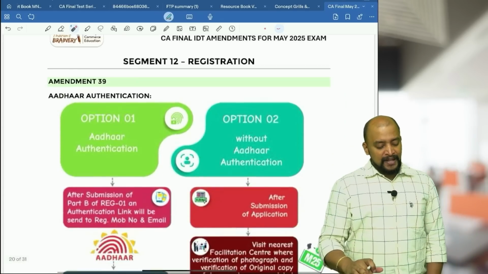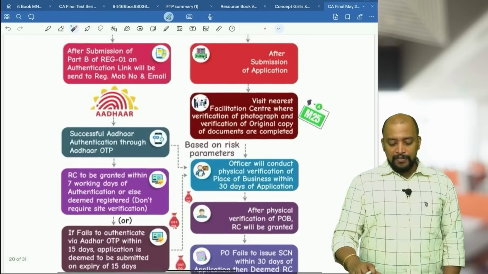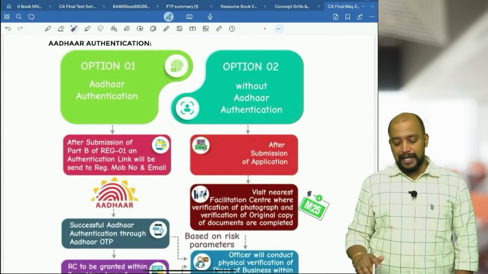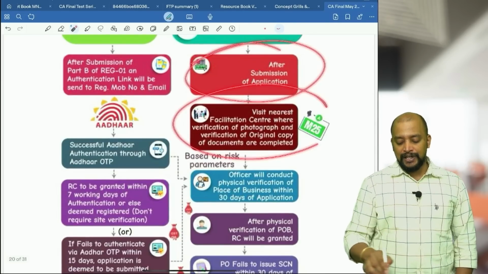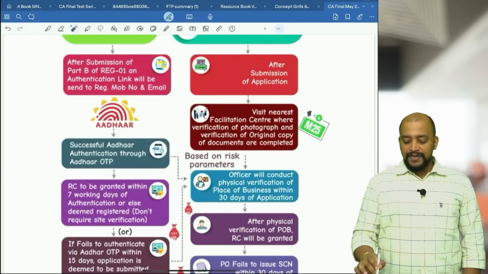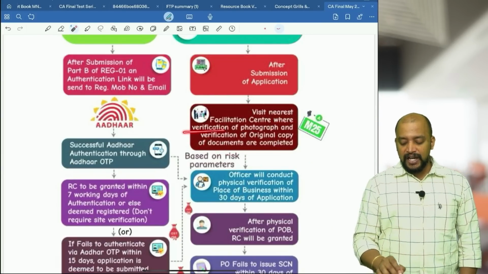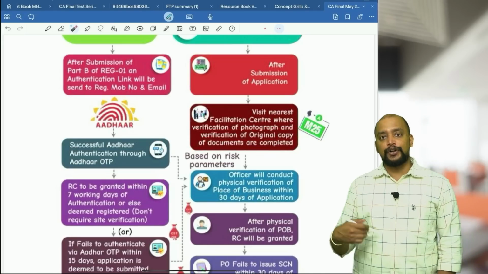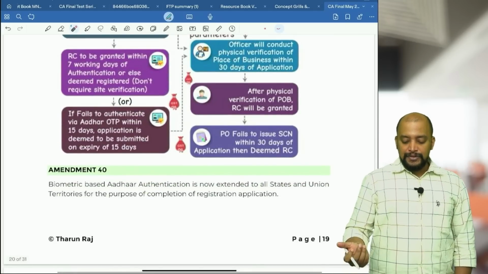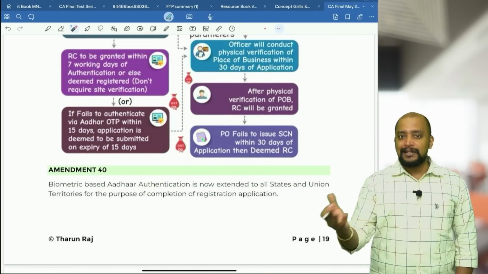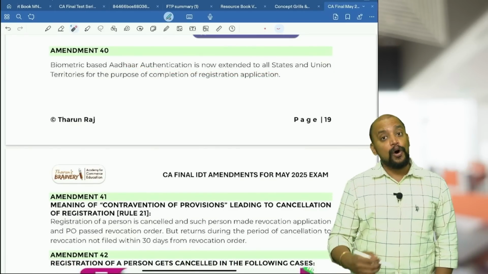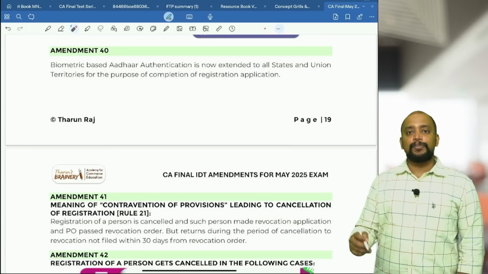Okay, next one. In registration, there is one amendment for the procedure for registration. Whenever you make an application without Aadhaar authentication, after submission of the application, the person should visit the nearest facilitation center, where verification of the photograph and verification of original copies of the documents are completed. So that needs to be done. This is one amendment, and the physical verification need not be in the presence of the applicant. That point is already there. Then biometric Aadhaar authentication is now extended to all states and union territories for the purpose of completion of the registration application.